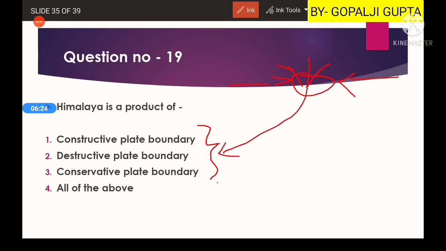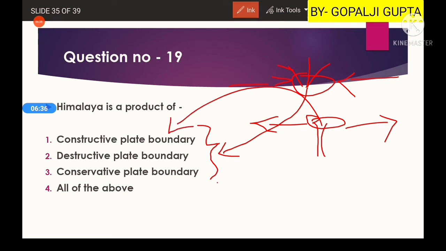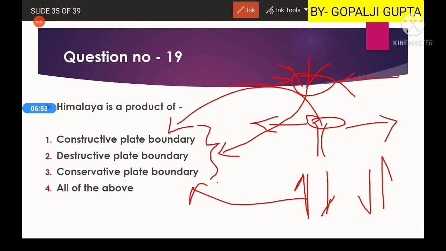While if the two plates are moving away from each other like this, new material will be added here. That means a type of construction. So this boundary is known as a constructive plate boundary. While if the two plates are moving parallel to each other, in this way or in this way, they will neither add nor destroy anything. So this type is known as a conservative plate boundary.